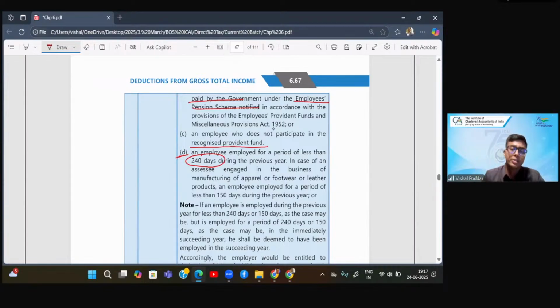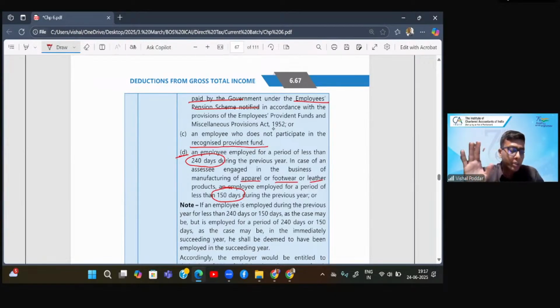Now here there is an exception. If you are engaged in seasonal businesses, like they've given examples, apparel, footwear, leather products, in that case, instead of 240, the condition is 150 days. So the new employee, one, should be in the lower bracket, so it would be the worker class. Two, the new employee should have served for a minimum of 240 or 150 days.